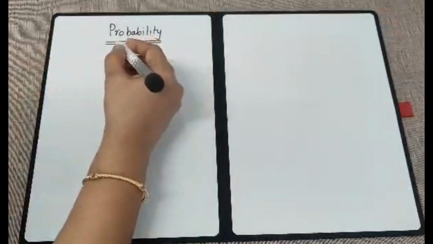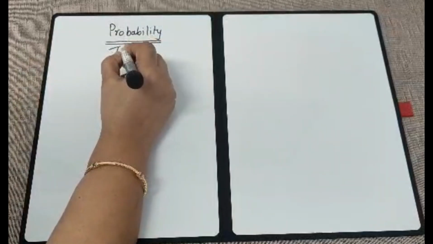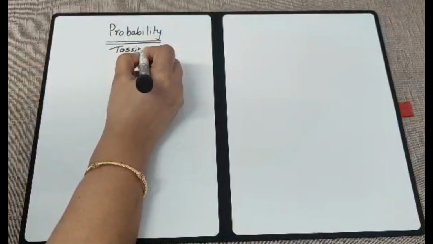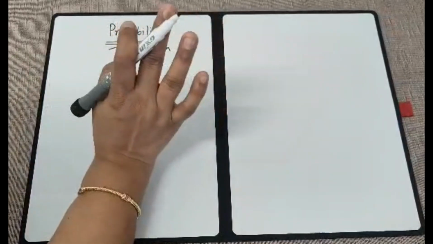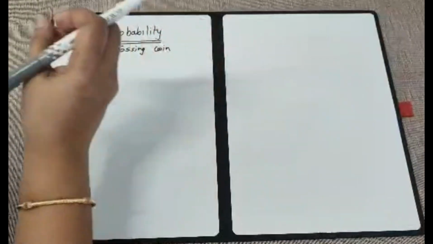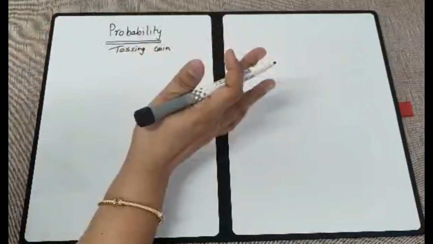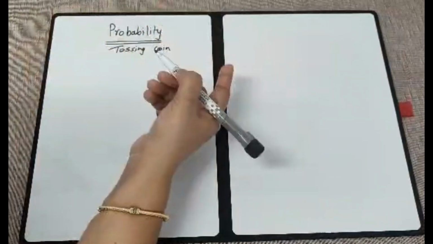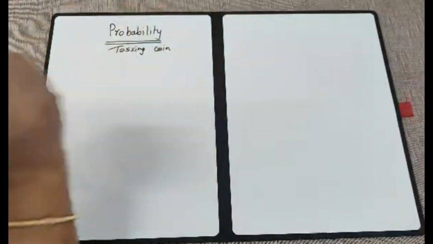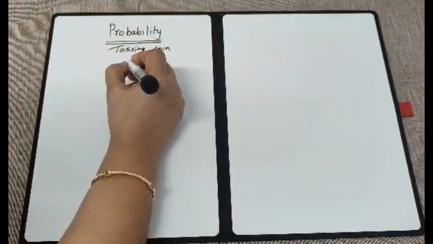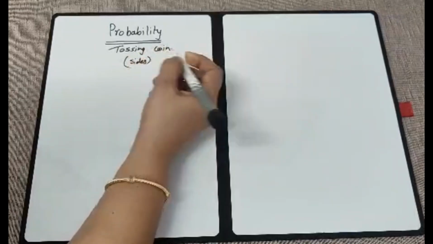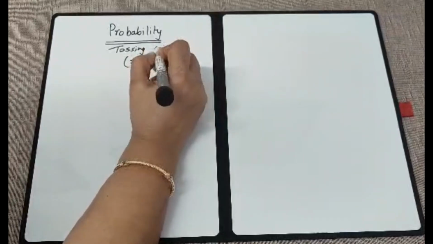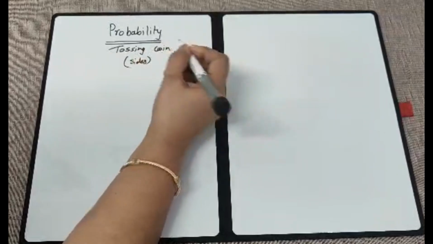The first event is tossing a coin. Remember one thing: for any event, whether you take tossing a coin or a die, the number of outcomes will always be the number of sides raised to the number of times it is done.